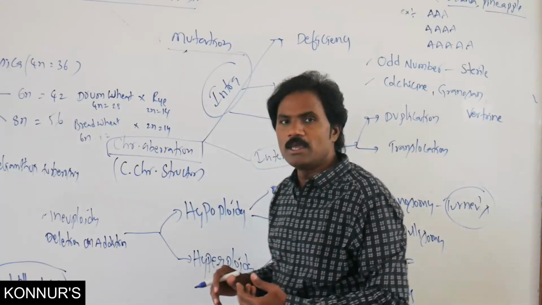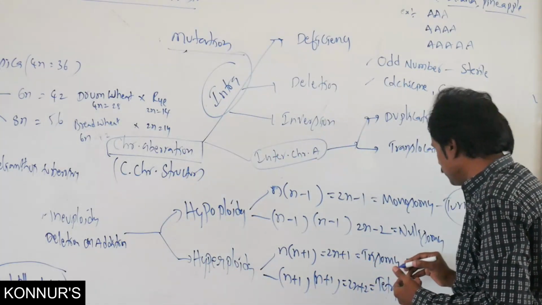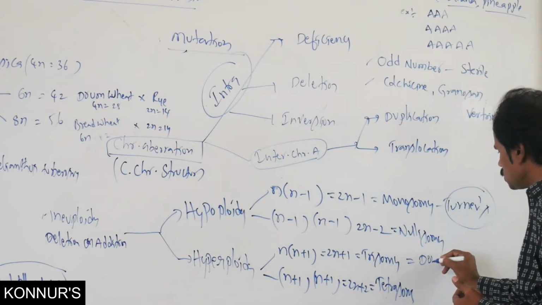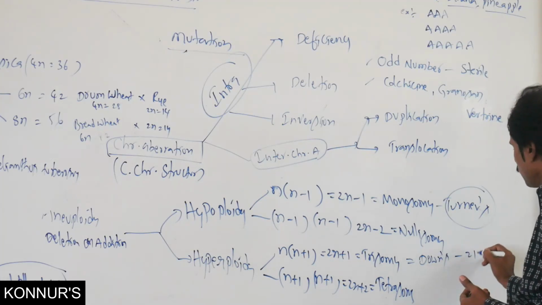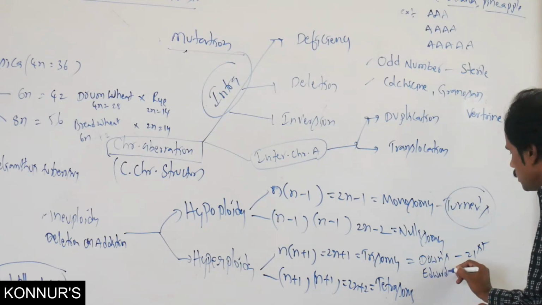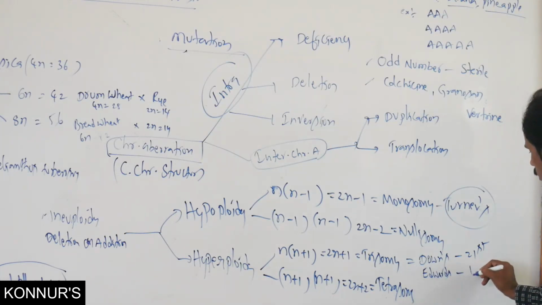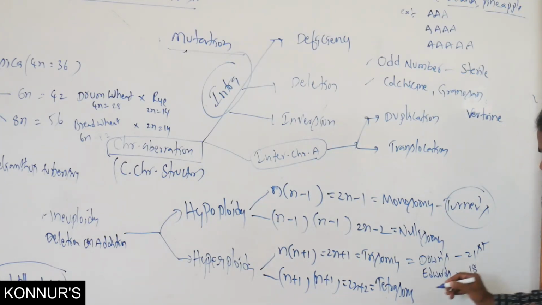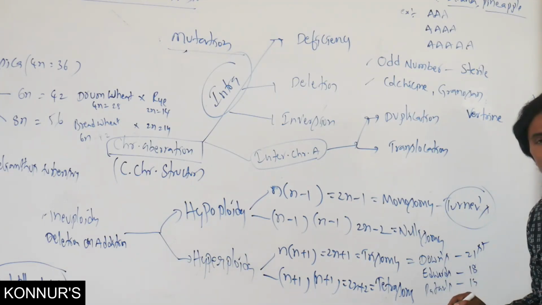In human beings, we have Down's syndrome on the 21st chromosome, then Edwards syndrome on the 18th chromosome, then Patau syndrome on the 13th chromosome.